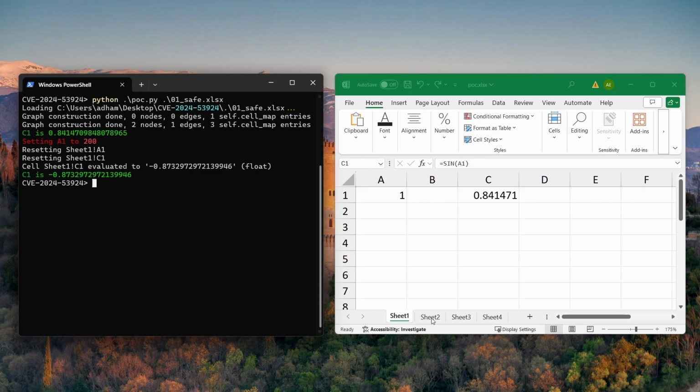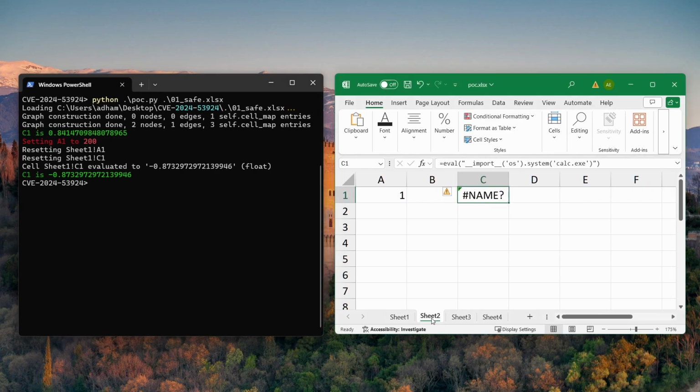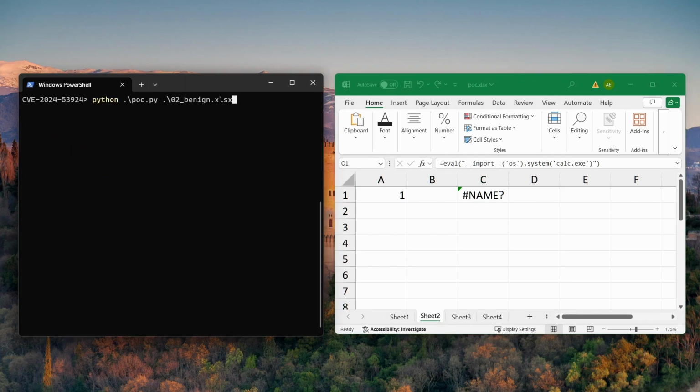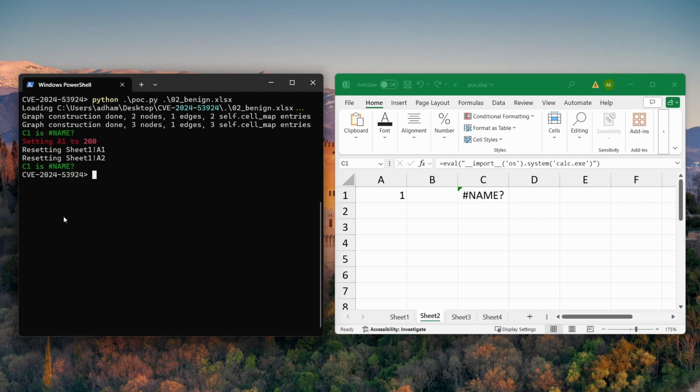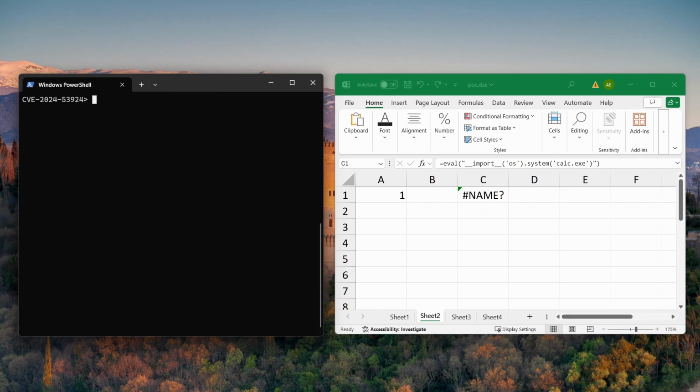Now let's have a look at what happens when we have a Python native function like eval, which of course fails in Excel. So let's clear that and run that through Pycel. And just as expected, C1 is set to #NAME?. After changing A1, nothing happens and it stays the same, as you'd expect based on the Excel behavior. Now let's clear that and have a look at the next one.